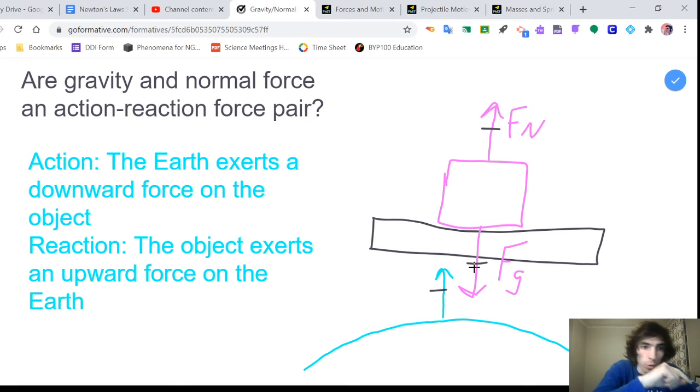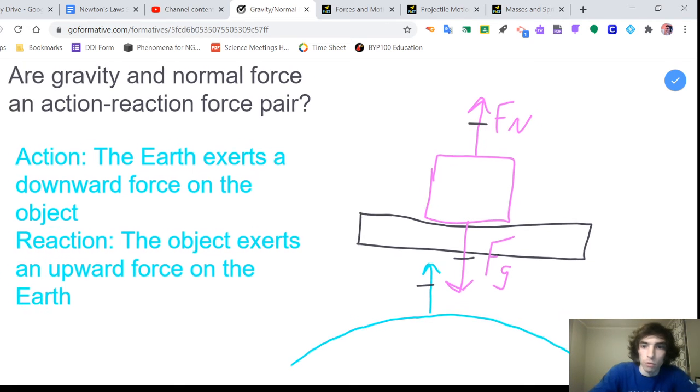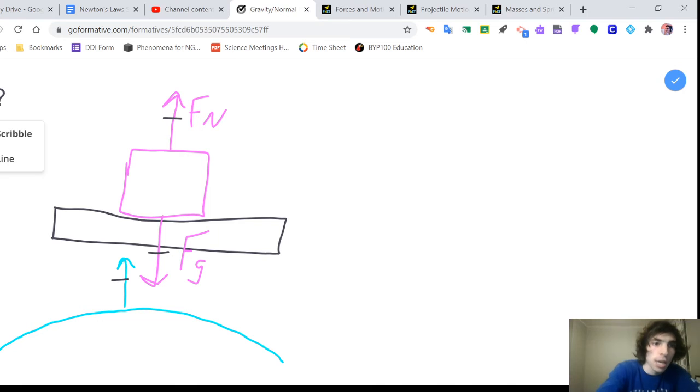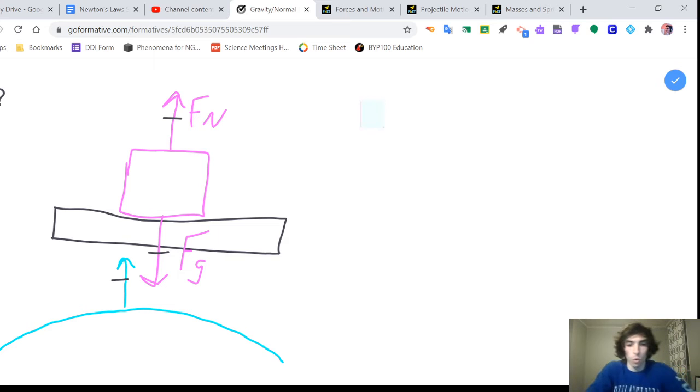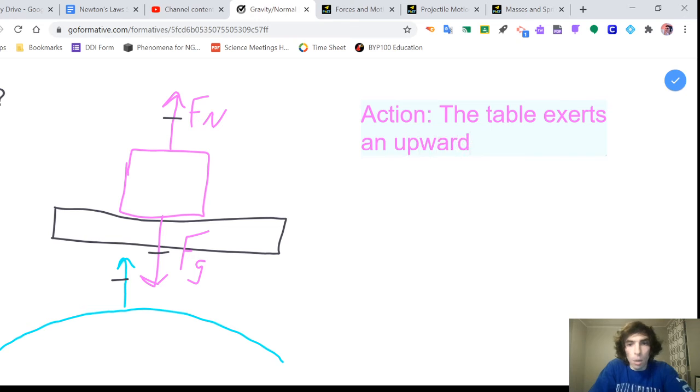The normal force, on the other hand, if we move over and focus on our normal force, that action-reaction force pair has a different sort of origin. Our action force there, what we drew on this, was that the table exerts an upward force on the object.